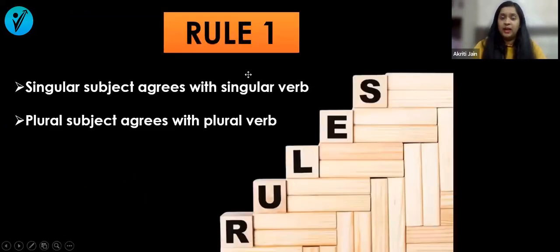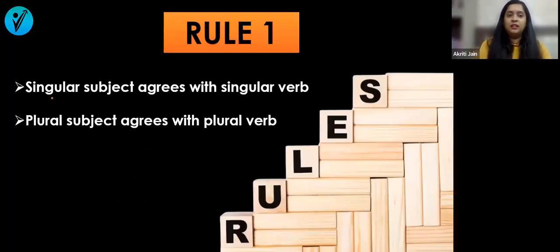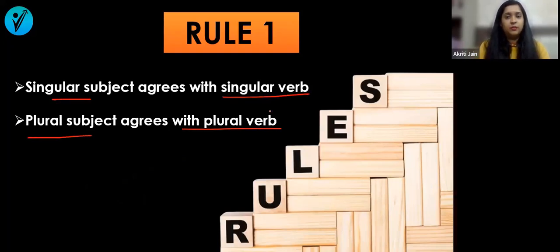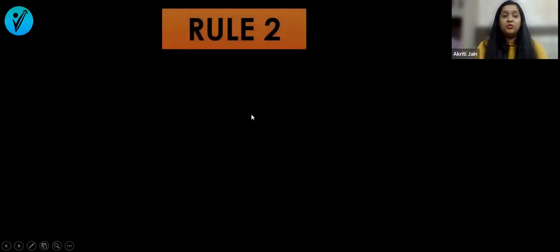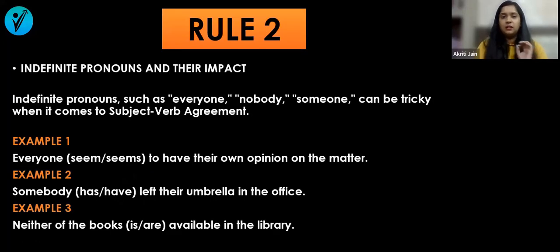Now, I'm going to share a few rules which are going to make it easy for you to understand this. Rule number one: singular subject agrees with singular verb, plural subject agrees with plural verb. Very simple. But when we look at it together, it becomes a little confusing. So let's look at this. Rule number two: indefinite pronouns and their impact. Indefinite pronouns such as everyone, nobody, someone can be tricky when it comes to subject-verb agreement. So let's look at these examples.